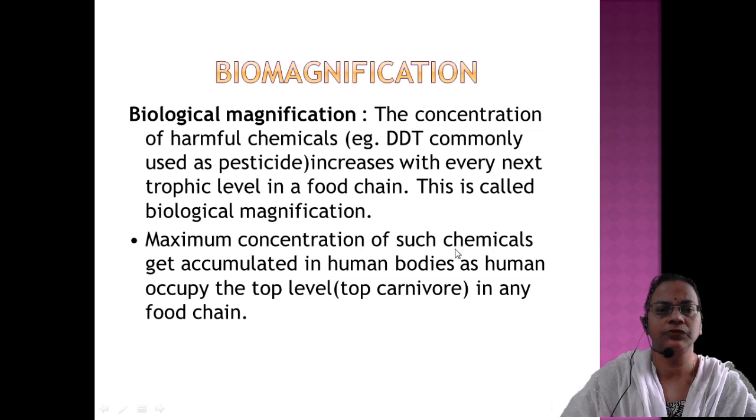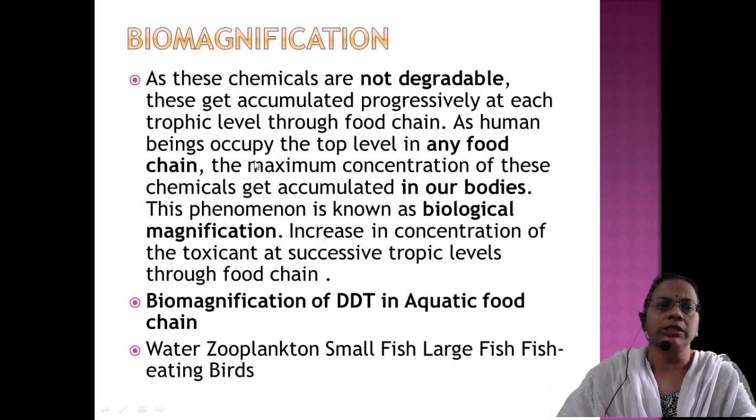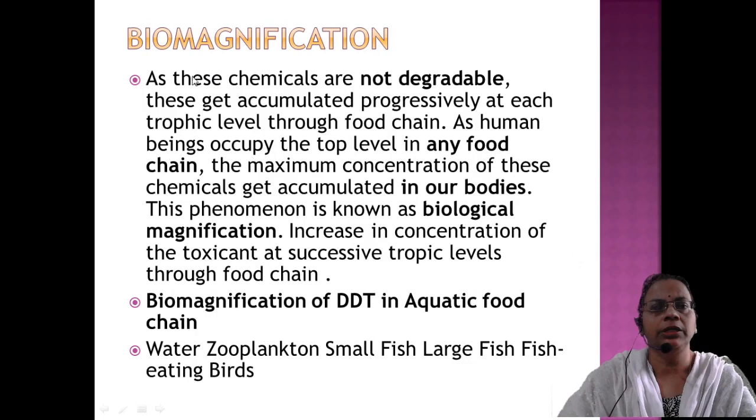Maximum concentration of such chemicals gets accumulated in the human body, and human beings occupy the top level in the food chain. That is called biomagnification. In an answer you have to write that these chemicals are not biodegradable, half mark for that.